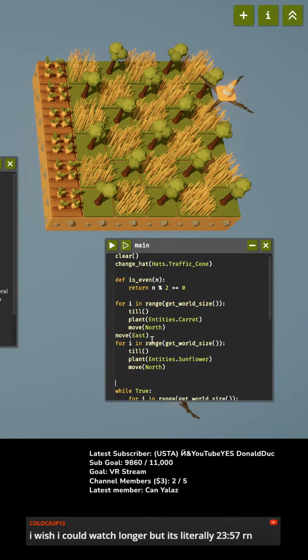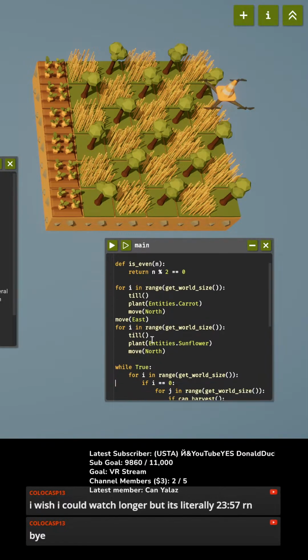Sunflowers, and then we're gonna move north. There we go. Oh, sorry, Coalscap. Well, you can always watch the VOD tomorrow. Bye. Thank you for joining.